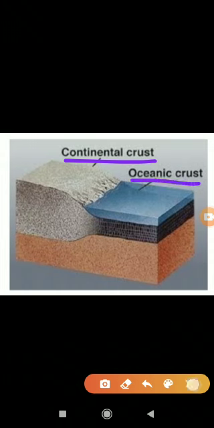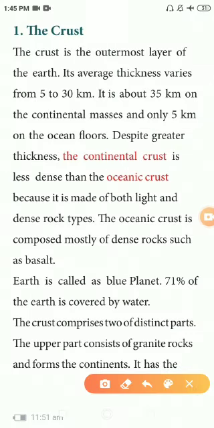Okay, so now the outermost layer of the earth, only the crust, it has two parts. Upper part is continental crust. So the thickness varies from 5 to 30 kilometer. The continental crust is 35 kilometer. The oceanic crust is 5 kilometer.